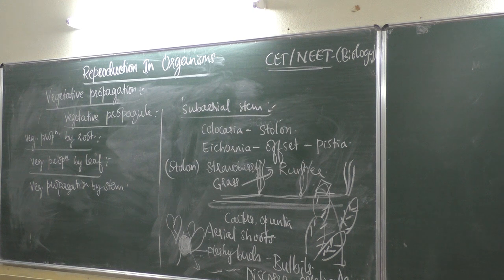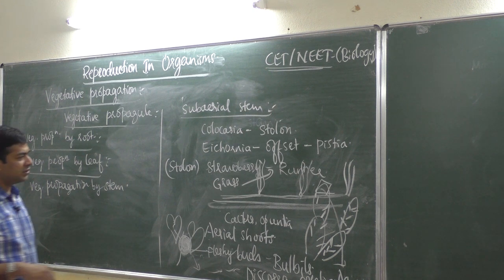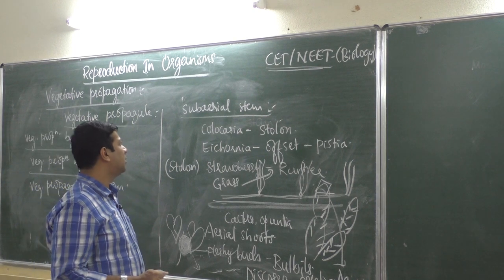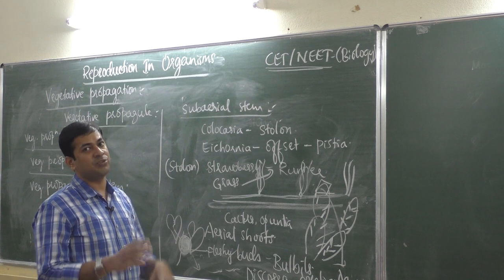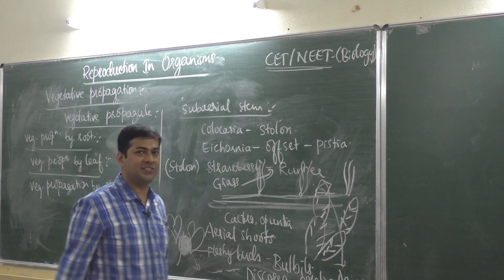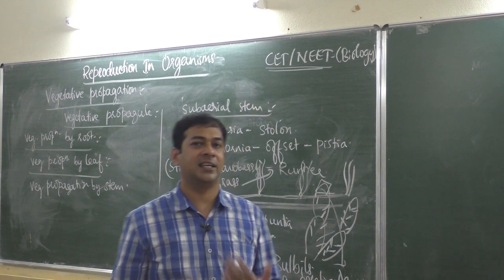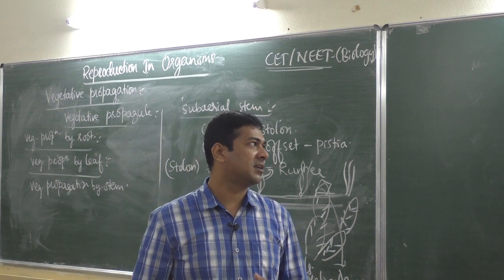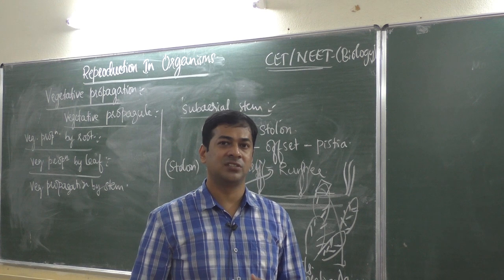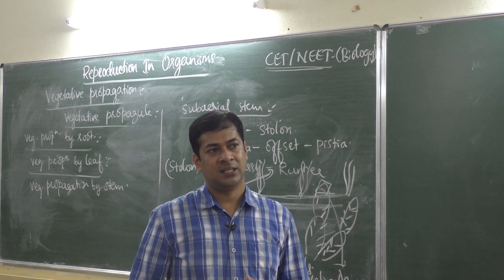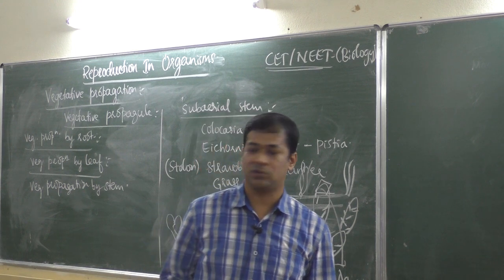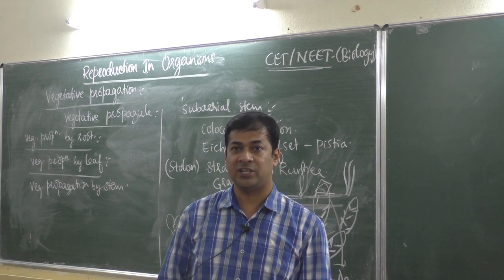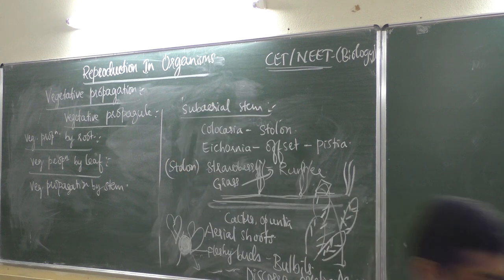Okay, so with this, vegetative propagation by natural method we finish. Next we have to learn vegetative propagation by artificial method, that we will learn in next class. But before we go to that, let us see some questions, okay, NEET questions, and let us see whether these questions are related to this asexual method, vegetative method or not. Let us see.